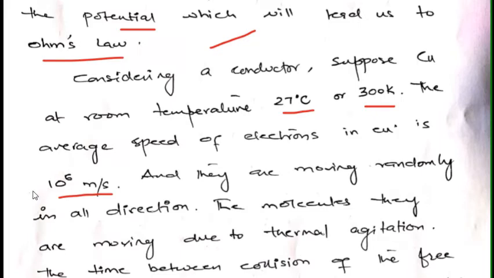So when we have not applied any potential to it, the average speed of the electrons within that conductor is 10^6 meters per second, and this is because of the thermal agitation. All the electrons are moving randomly within the conductor, and they are moving so fast that the speed is given to be 10^6 meters per second.